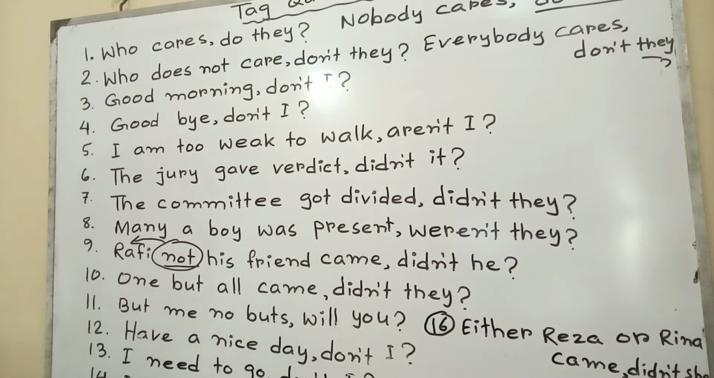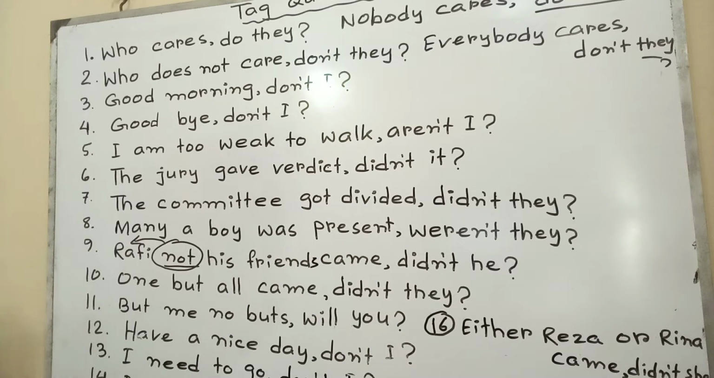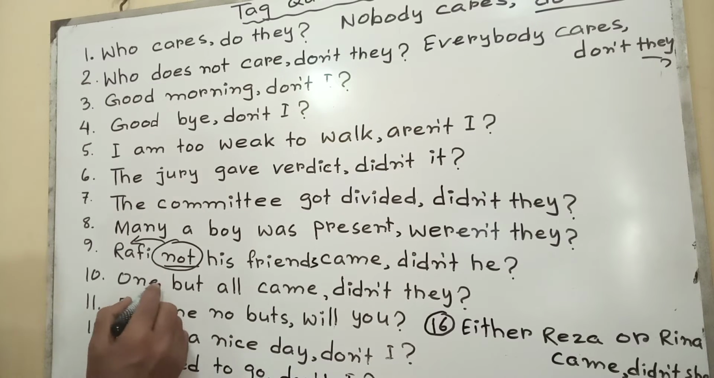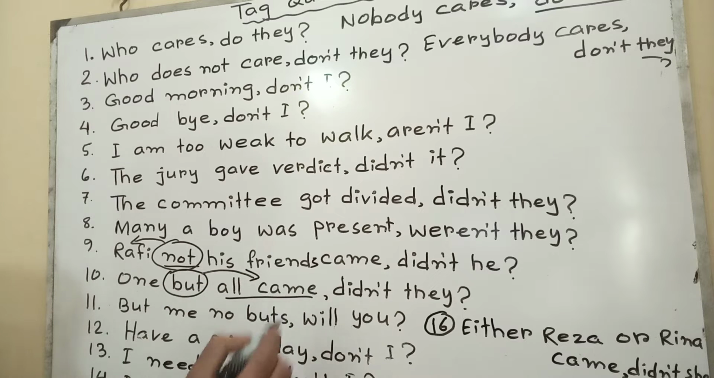We have to take left. Rafi, not his friends came, didn't he? One but all came, but one but all came. That means this part should be focused on. Didn't they? But me no birds, will you?